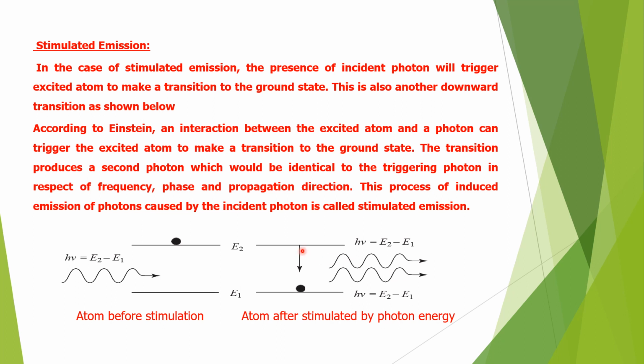How did we get these two photons here? Here, one of the photon is emitted by the atom during its transition from the excited state to low energy state. Whatever the other photon, that other photon is nothing but the incident photon. So in this transition of one atom from the excited state to the low energy state, we got two photons where these two photons are in same phase. That means these two photons are coherent photons, and these coherent photons can give rise to laser. Thus, stimulated emission is the basic principle for laser.